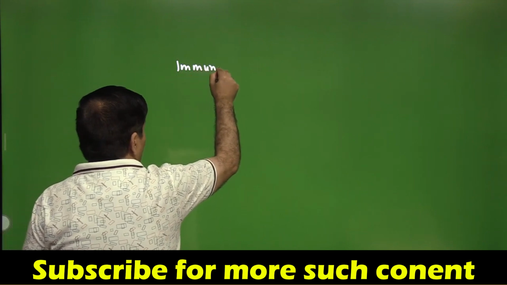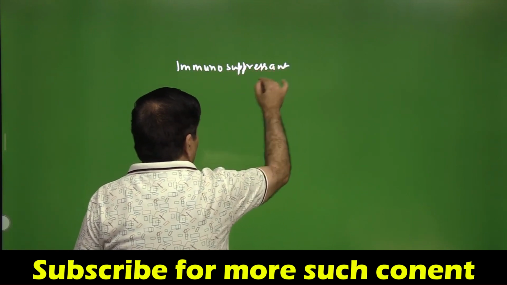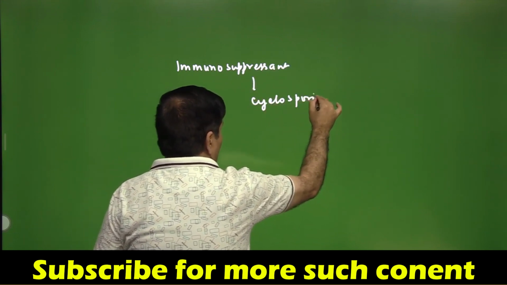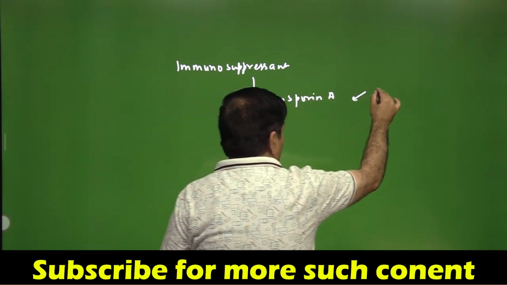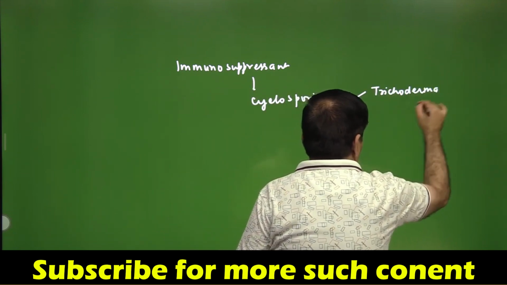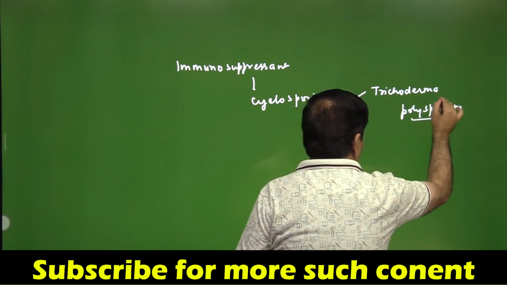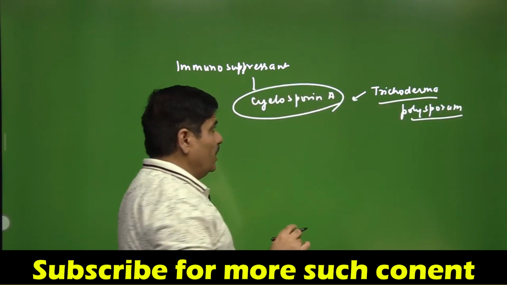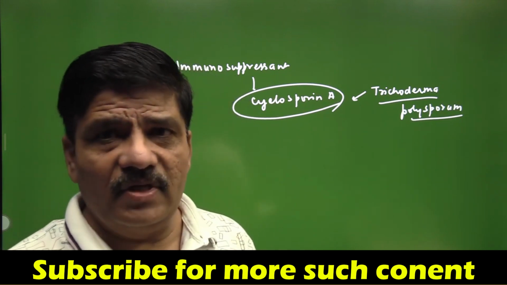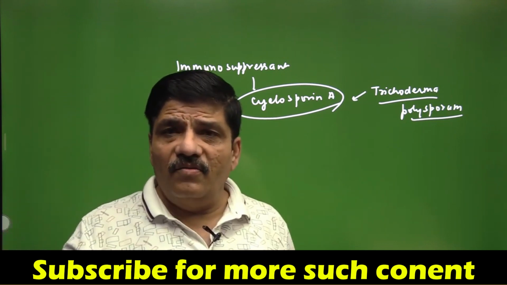So this is selective immunosuppressant, and this is called cyclosporin A, and the NCERT says that it is derived from Trichoderma polysporum. So this is the fungus that is the source of cyclosporin A. Now we are following NCERT, and many people say that the fungus is actually something else, but right now is not the time. We have to follow NCERT.